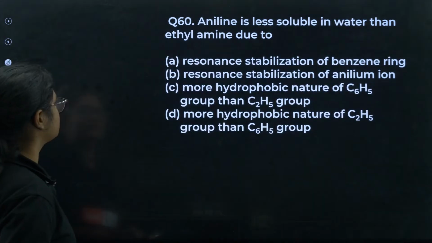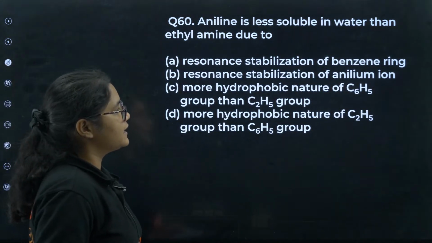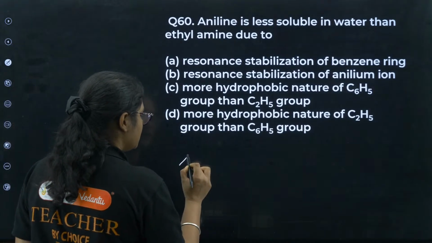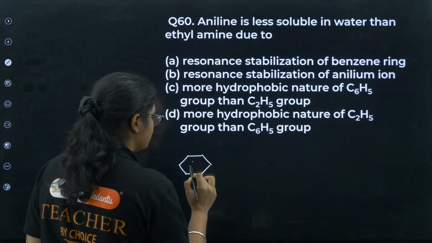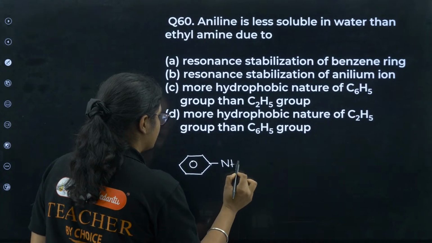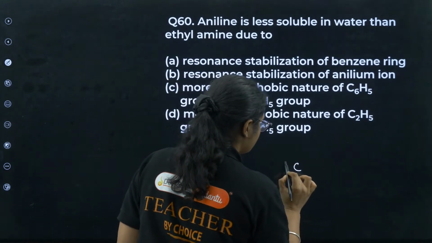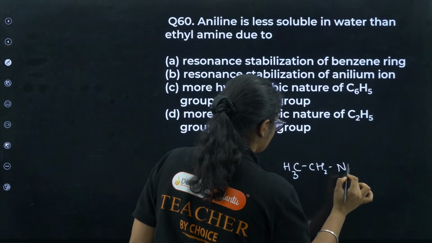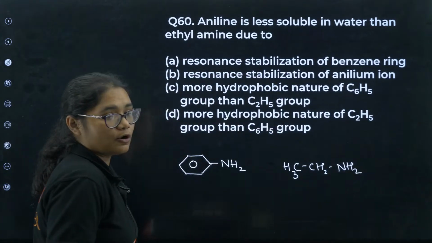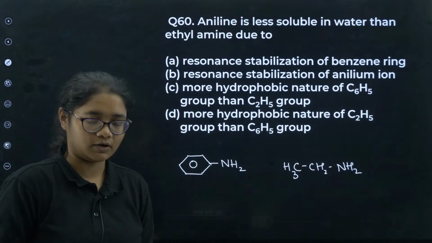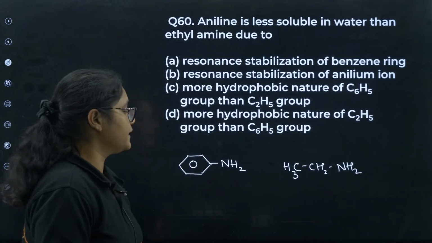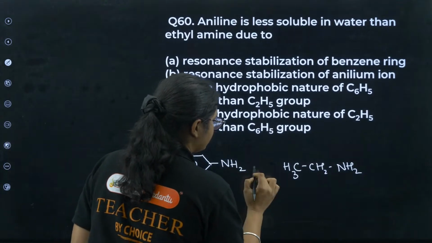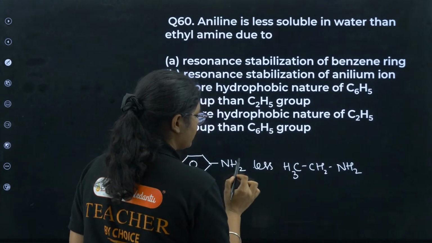Moving forward to question number 60. Aniline is less soluble in water than ethylamine. So there is a comparison of the solubility in water between aniline and ethylamine. Just now we discussed this, right? It is already said that aniline is less soluble.